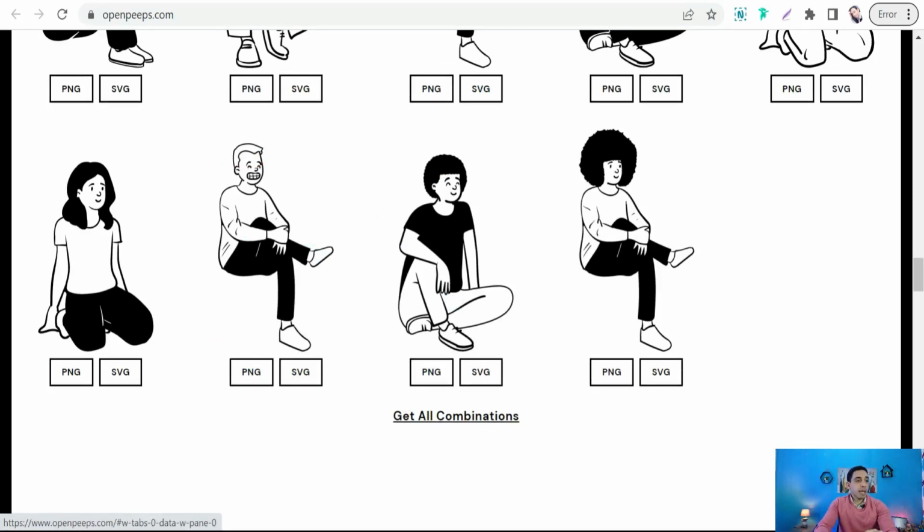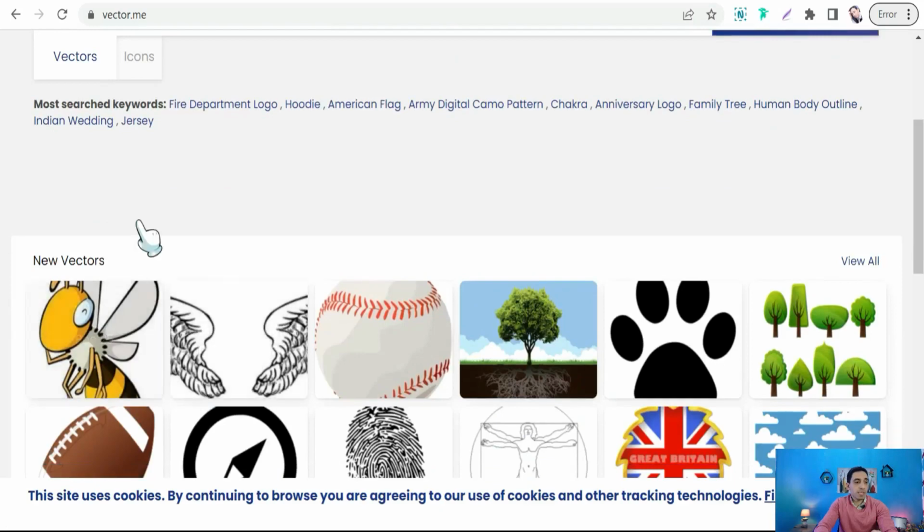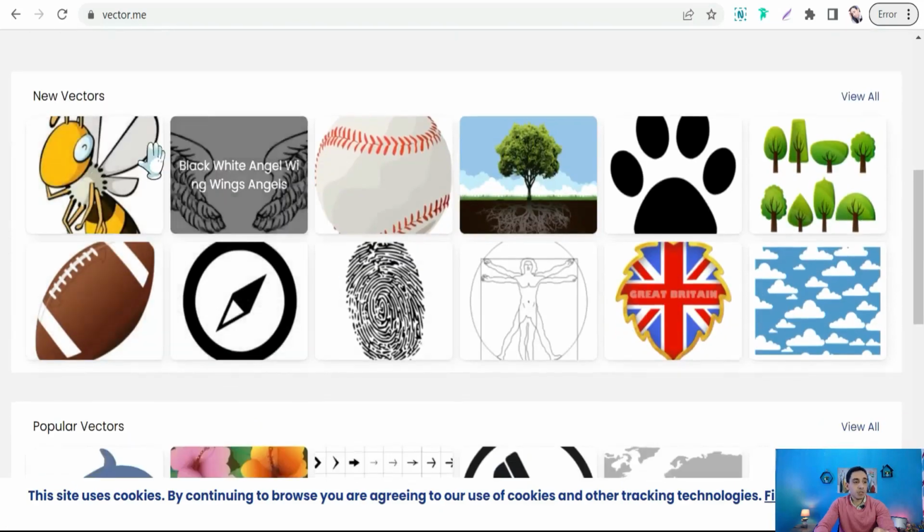And quickly, the second website is vector.me. Here you can find huge amounts of vectors and illustrations in different formats like AI, SVG, EPS, and CDR. Just insert your main keyword to find huge amounts of vectors in two different categories, vectors and icons. And here you can find the most searched keywords like jersey, wedding, hoodie, American flag, and so on. So here in these examples, new vectors and illustrations.